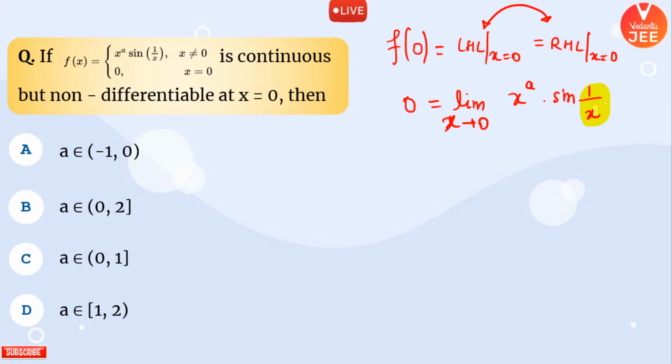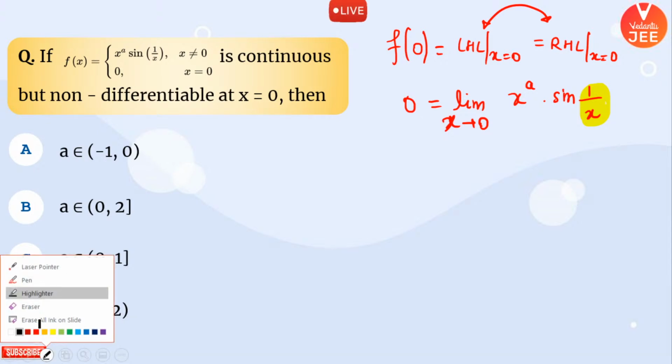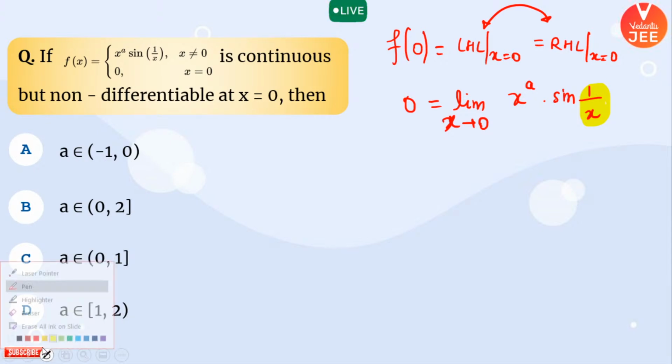If x is positive, that means if x is 0.000000001, you're going to get 1 by x as infinity, and if x is minus 0.0000001, you're going to get 1 by x as minus infinity. And sine of infinity and minus infinity is always unpredictable. You don't know the value.